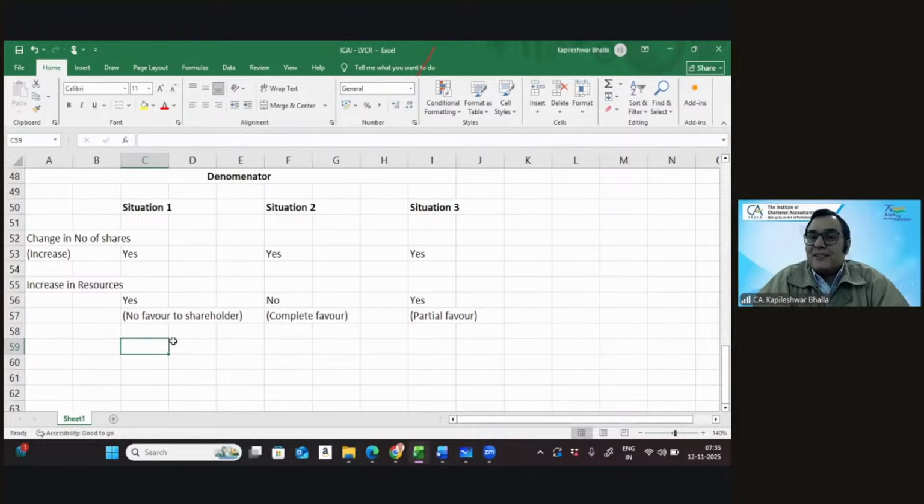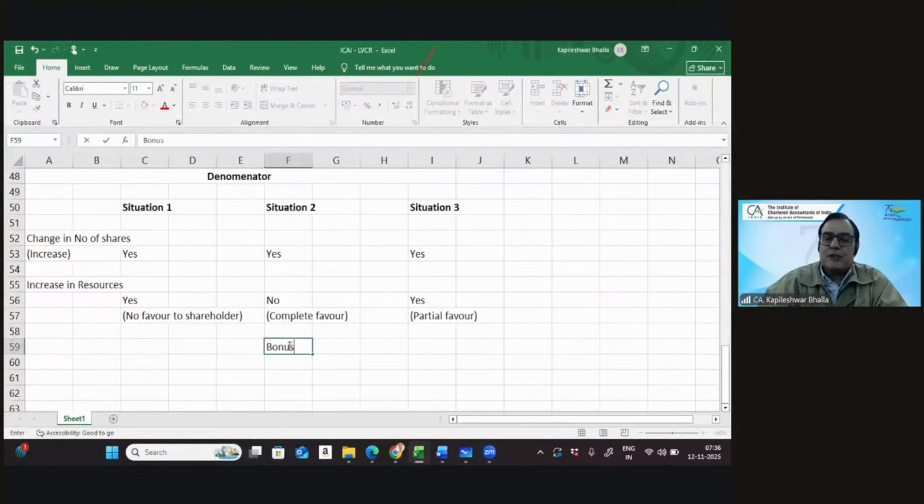I didn't get any answers on that. Situation one, situation two, or situation three? Any inputs on that, friends? I think that's easy to decide. When a company makes a bonus issue, you give the shares absolutely free of cost to the shareholder. So in this particular case, I would put the bonus issue in this particular situation.